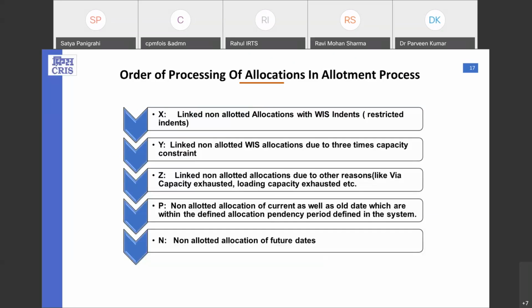As we can say, N is simply the non-allotted allocations for the future date. P is the pending. Suppose allotment is going to generate today after next 2 days, then for the 6th one, all the N becomes P where no indent is found. If an indent is found and due to some constraint these allocations are not allotted, then they can be marked as X, Y, Z, depending upon the sub-priorities, whether WSD, WIC or the CBT, you can see.